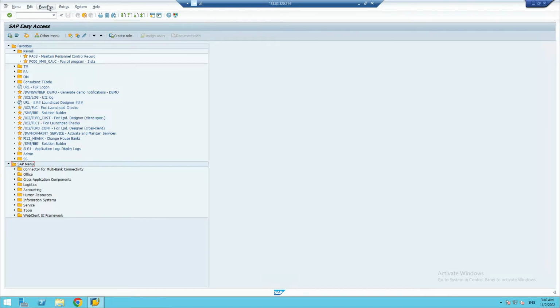So how do we create folders? We go into the favorites options, and by clicking on insert folder, you can create any folder and name it. After that you can also create transactional codes: clicking on insert transaction, you can create the transactional codes. Likewise, PA03 and PC00_M40_CAL, payroll program India. Obviously, this is the main transaction code for payroll, right? So likewise, you can create the folders and transactional codes as well.